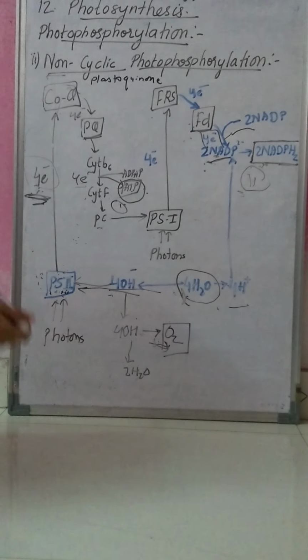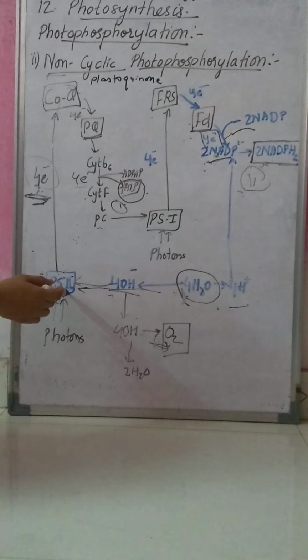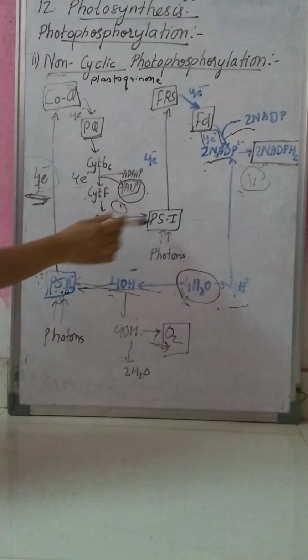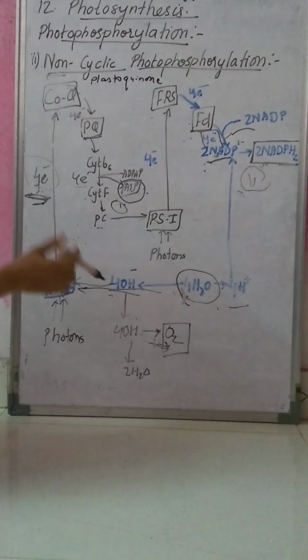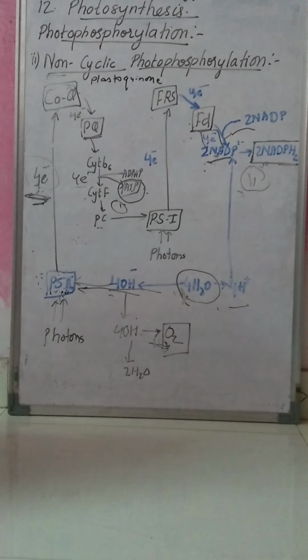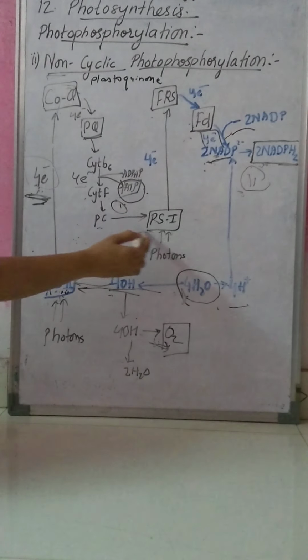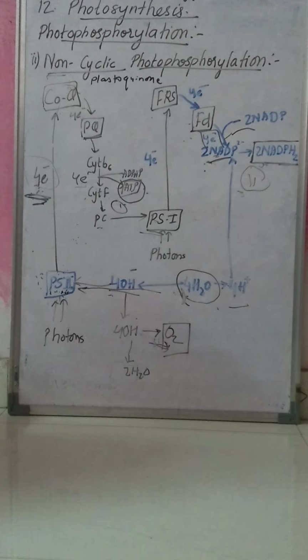Then you can also add one more point. In non-cyclic electron transfer, both photosystems are involved, that is photosystem 1 as well as photosystem 2, whereas in cyclic electron transfer, only photosystem 1 is involved.